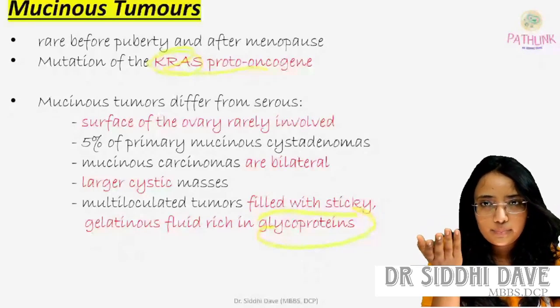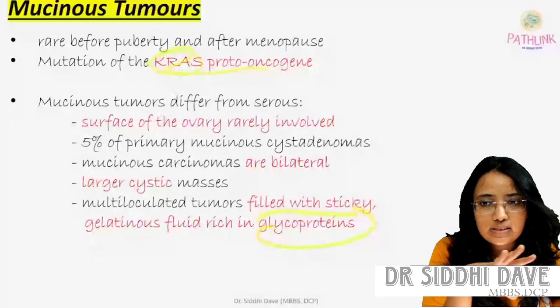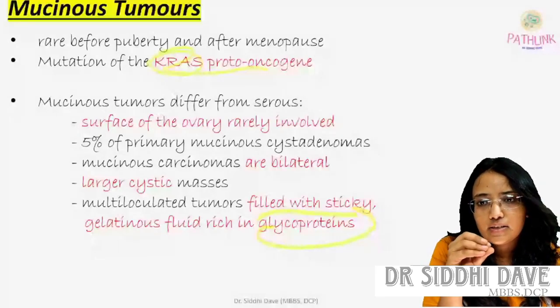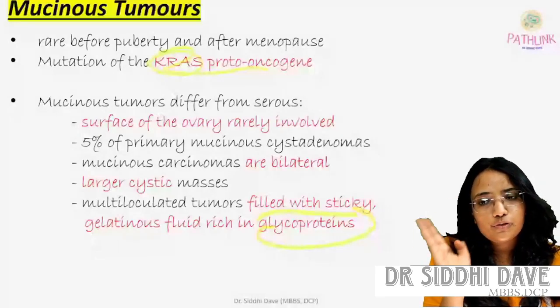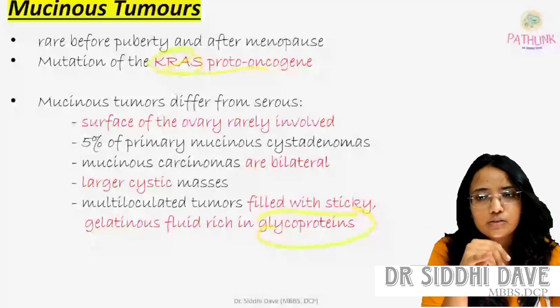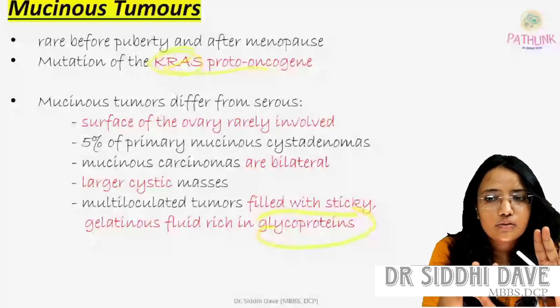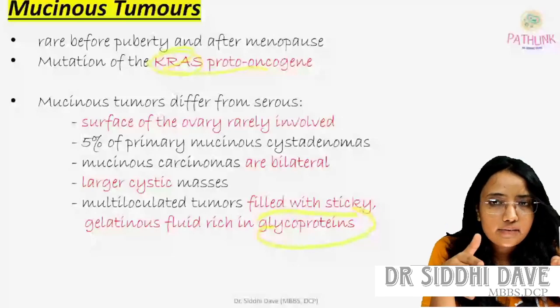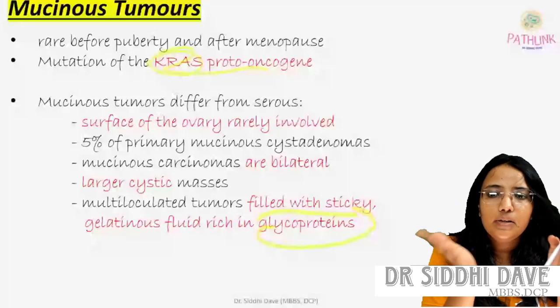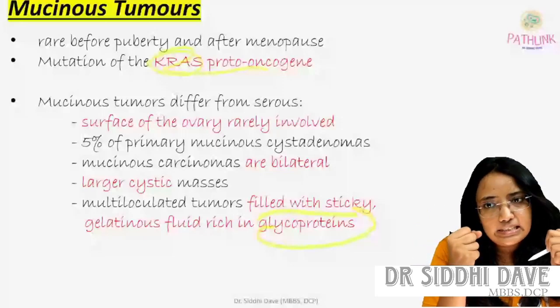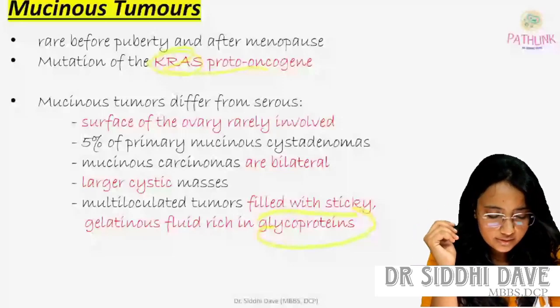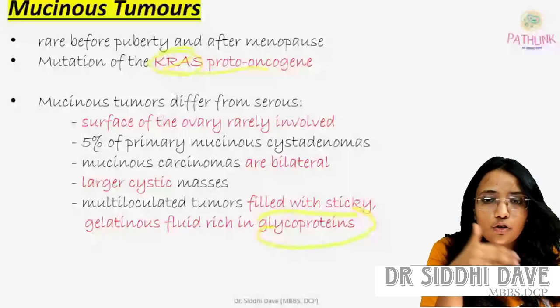So it is a peculiarity of the mucinous tumor. So these 5 points are the differentiating points between mucinous and serous. First is the surface of the ovary is rarely involved, only 5% are primary mucinous cystadenoma. Then mucinous carcinomas are bilateral, then larger cystic mass and multilocular tumor filled with sticky gelatinous fluid rich in glycoproteins.